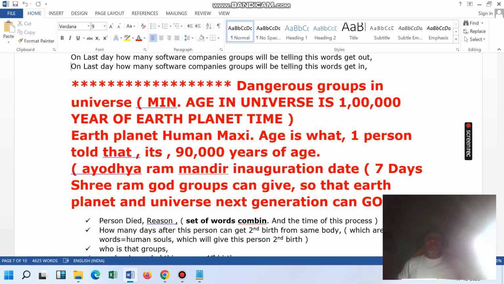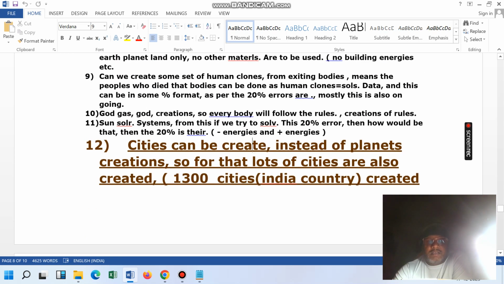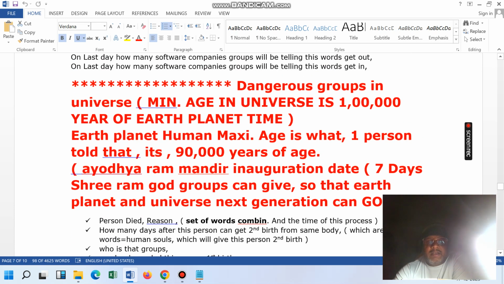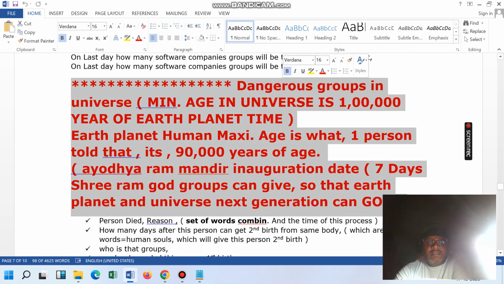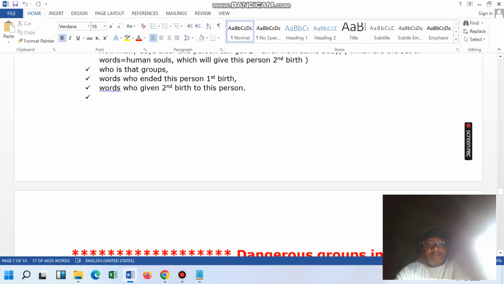Here basically we are talking about one of the topics, that is dependencies, and in this we are talking about topic number 12, that is cities creation. In this we are talking in a little bit of detail about the city creation. This is the example we have taken.